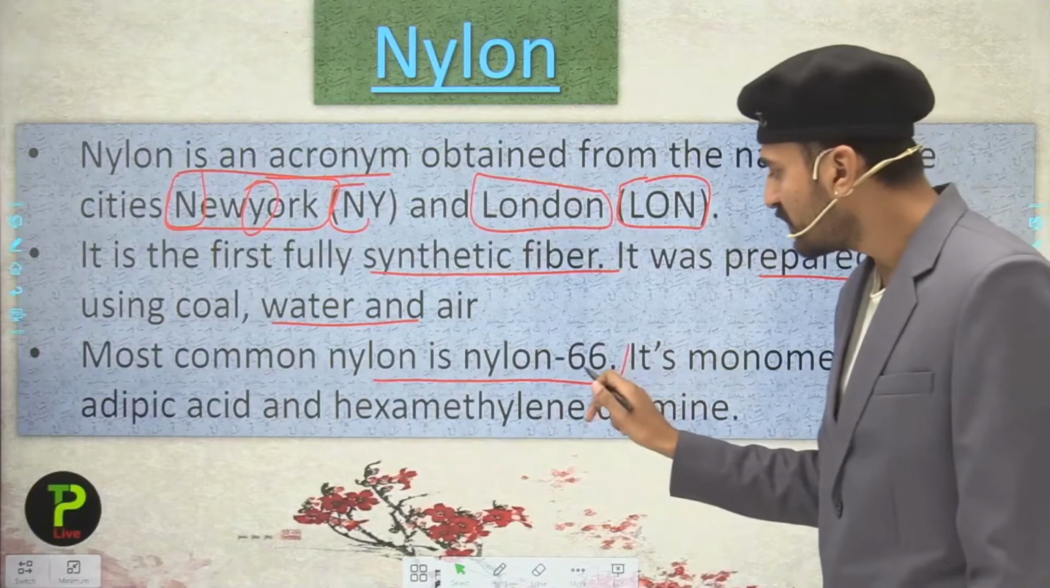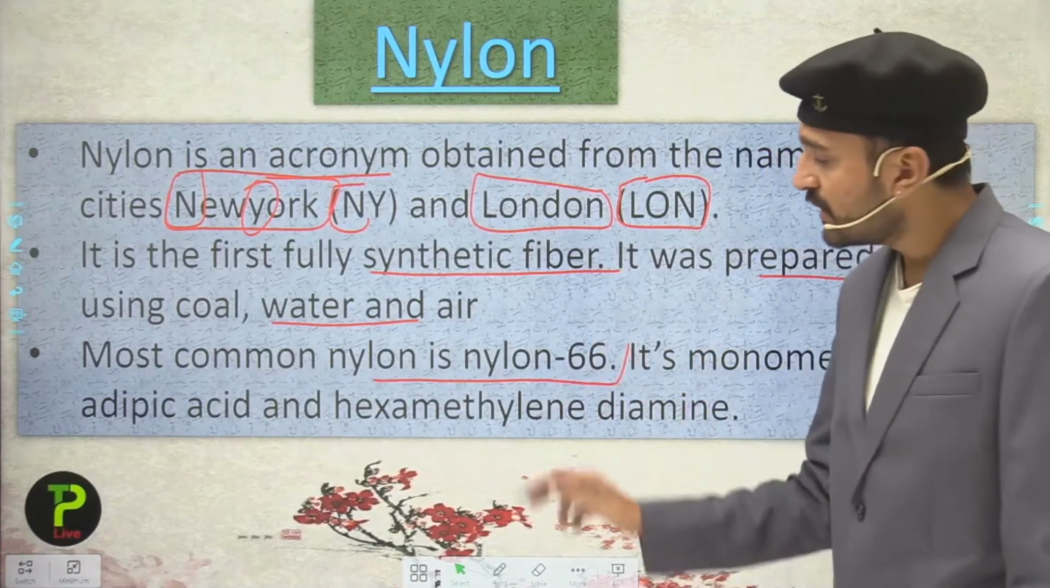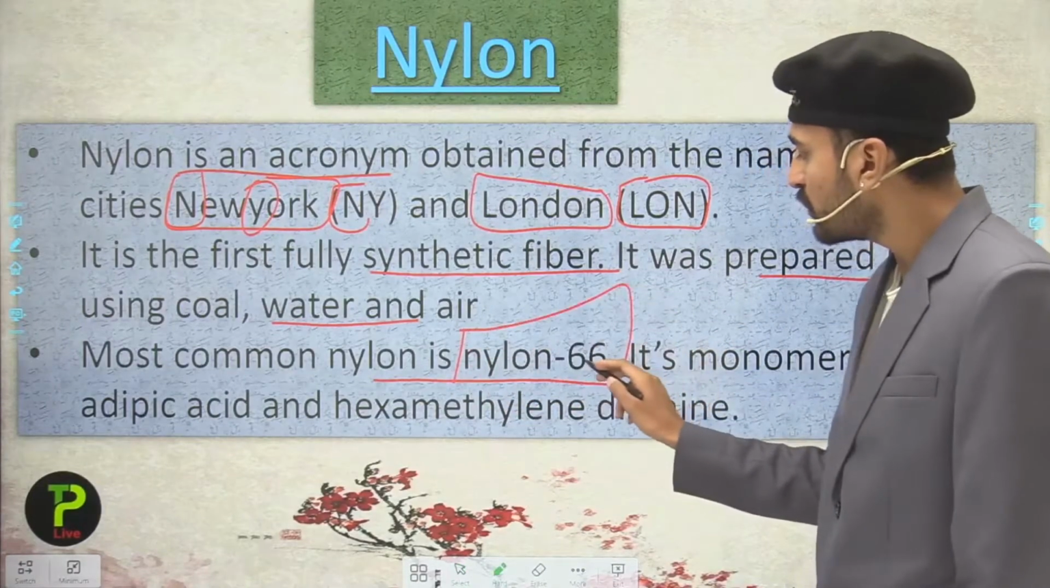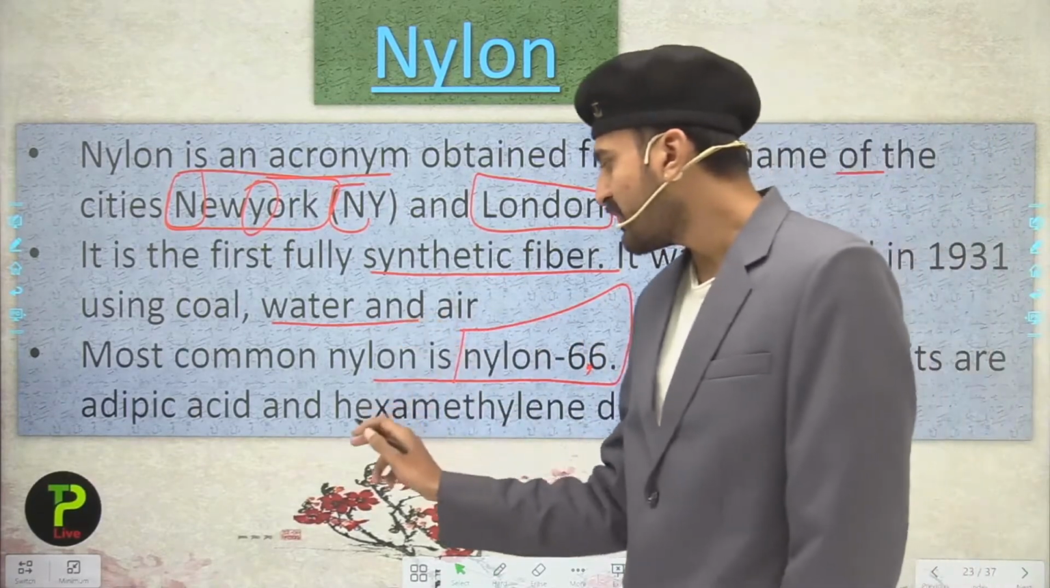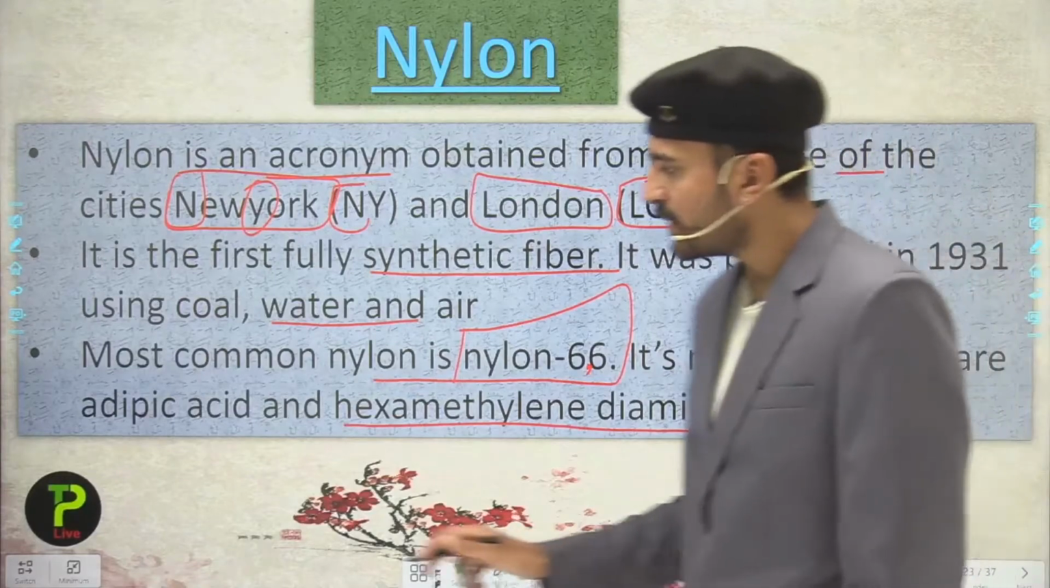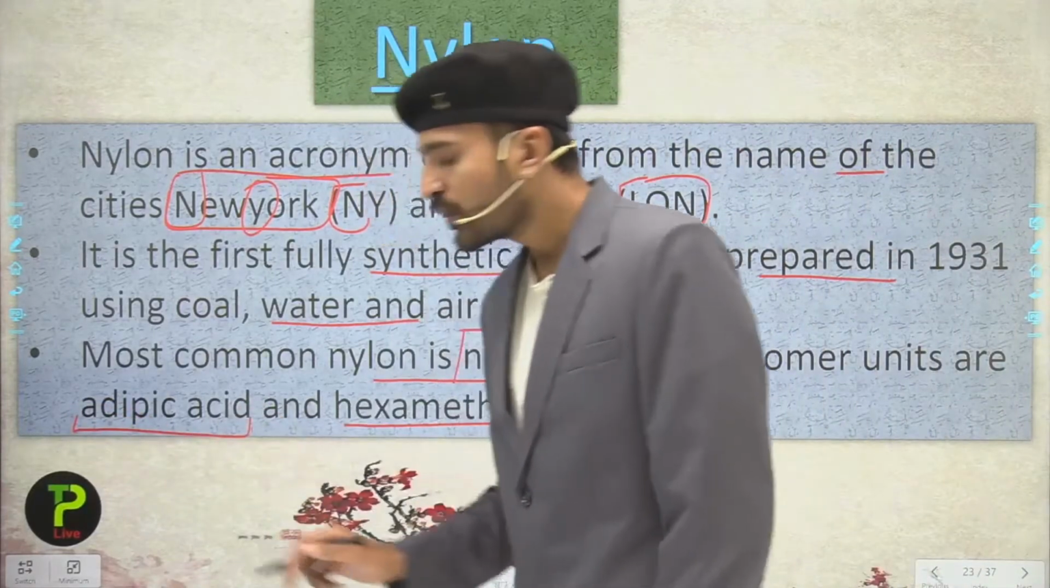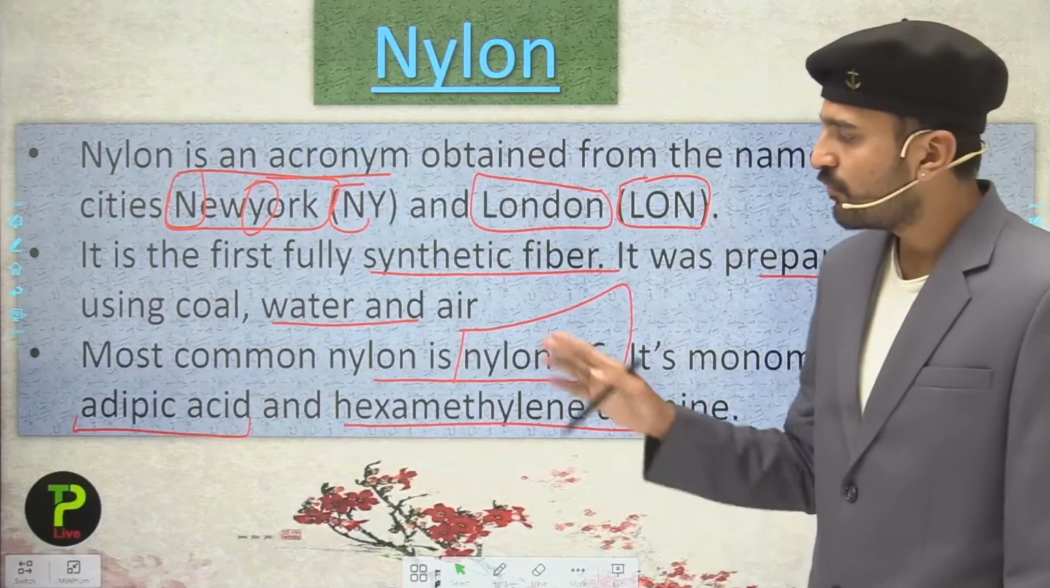That is nylon 6,6. Here students, remember this part. This is the most important nylon, that is nylon 6,6. Its monomer units are adipic acid and hexamethylene diamine. So students, these are the two monomer units for the making of the nylon.